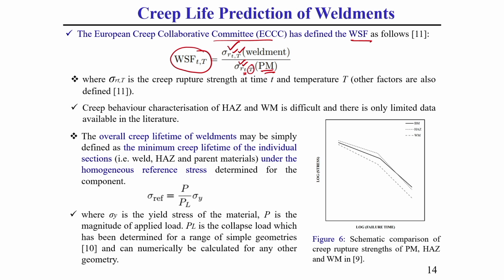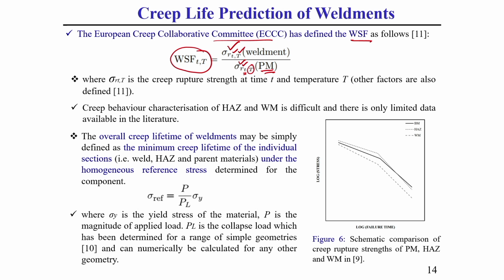So, there is a standard table for particular types of material, weld specimen or weldment, for this ratio. We need to follow those ratio values for designing creep of a weldment. You should keep this in mind.